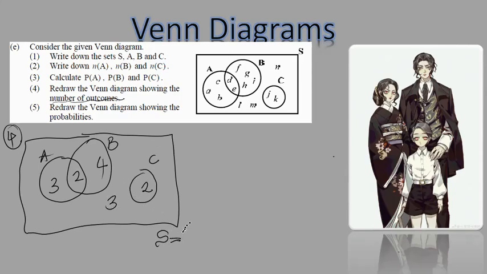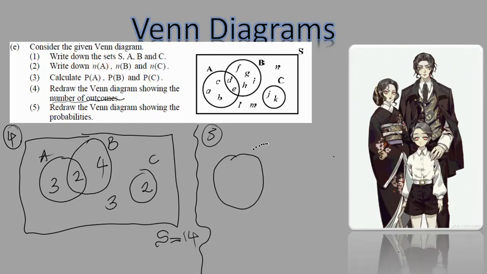So how many things does this have? It has 4, 6, 8. 8 plus 6, that's 14. There we go. Another question says redraw the Venn diagram showing the probabilities. Now that's number 5, so this will be the last question for us.